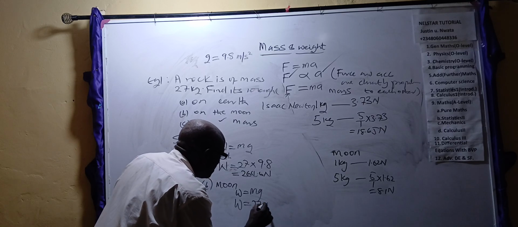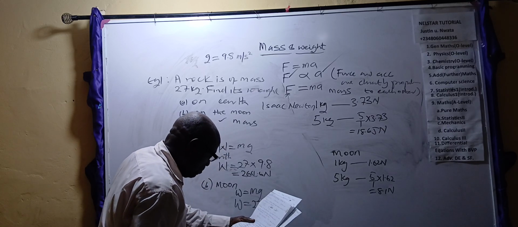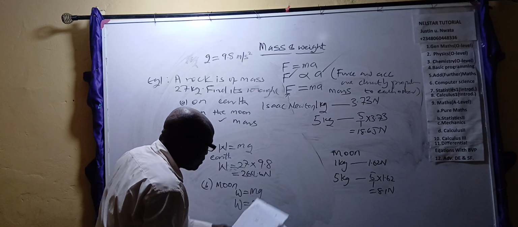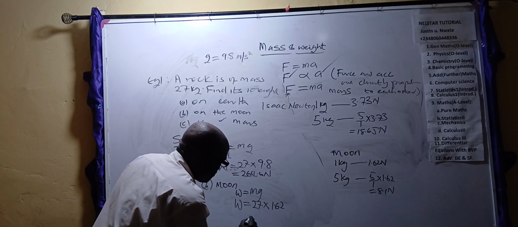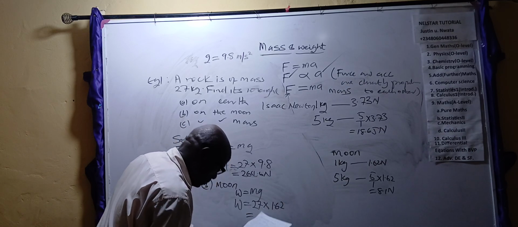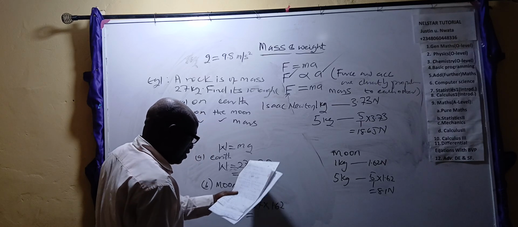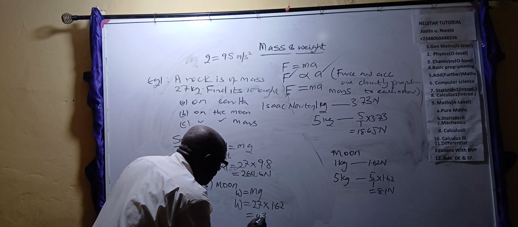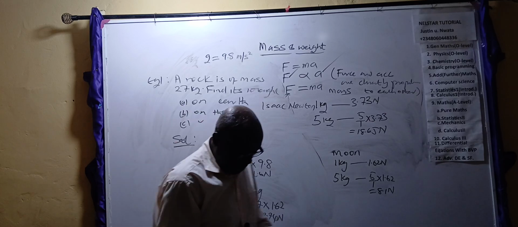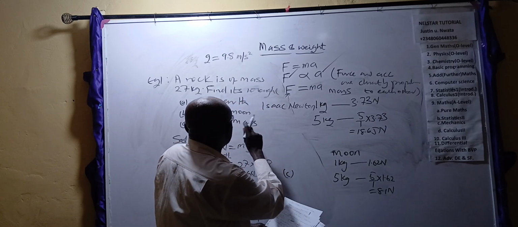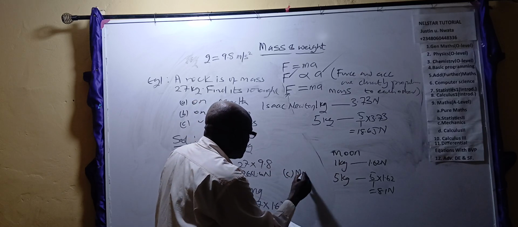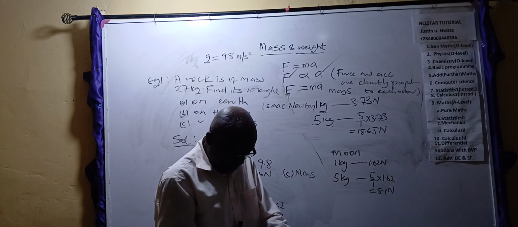Multiply 27 by g on the moon. g on the moon is 1.62 meters per second squared. If you multiply, this will give you 43.74 Newton, and so on and so forth. Part C can be done on Mars. Just follow the same method.